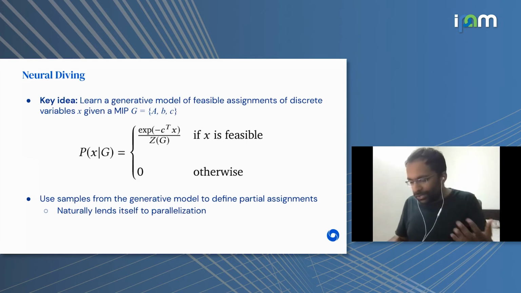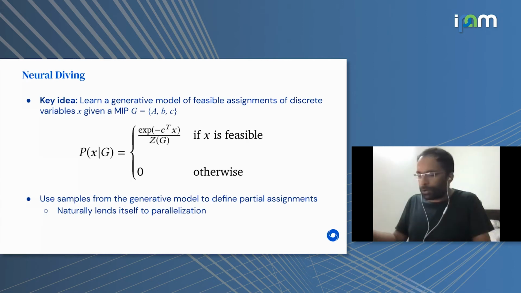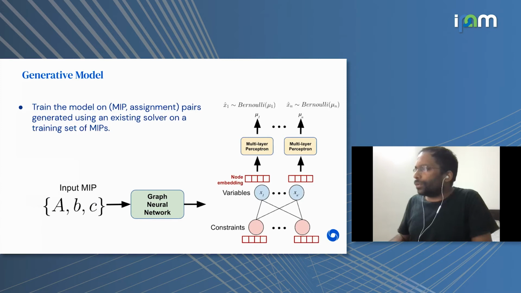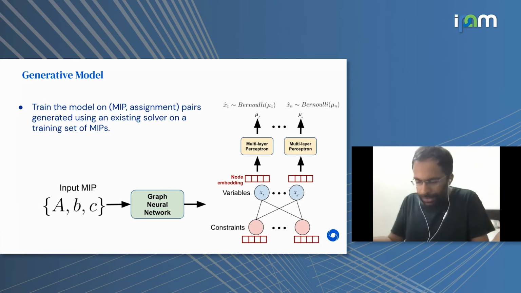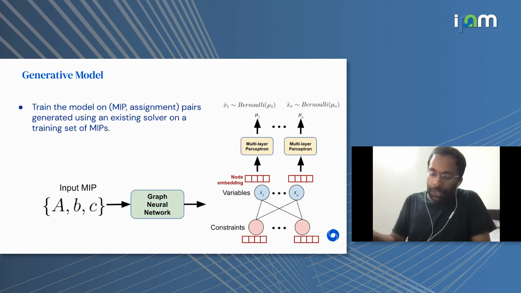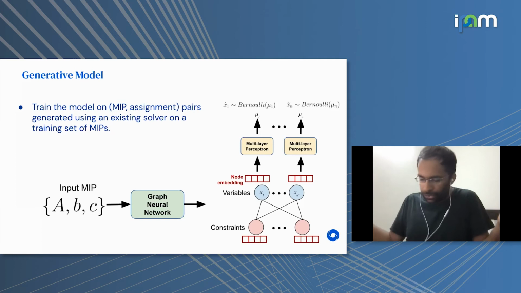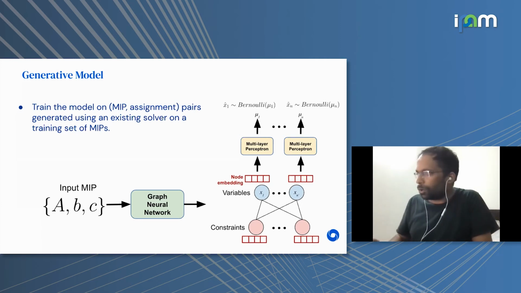By using this sort of generative modeling approach, we can now draw multiple samples, and that naturally lends itself to parallelization, which I alluded to earlier. Okay, and the way we would train this model is by collecting a data set of MIPs, and then we would use an off-the-shelf MIP solver and run that solver on those instances for very long time limits. For example, we typically run it for 24 hours, and then collect all the intermediate solutions that the solver found on those instances and use them as training data for fitting the parameters of the model.